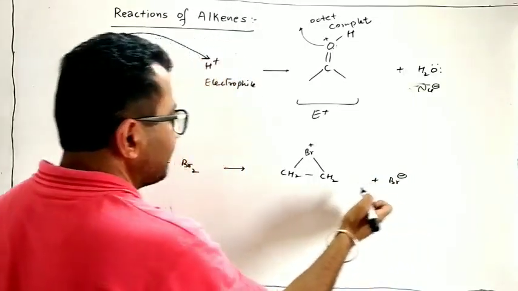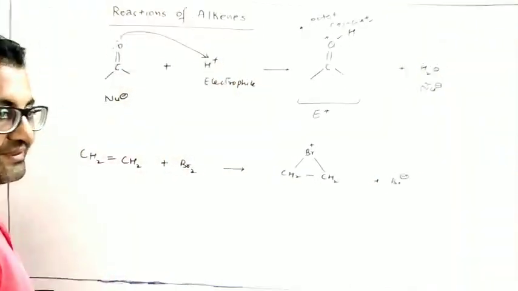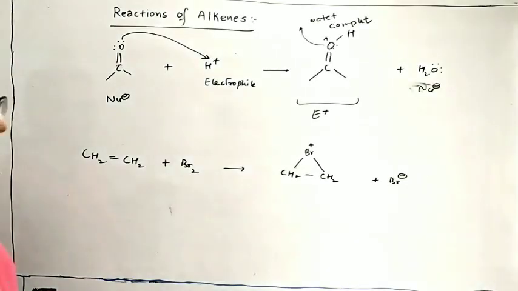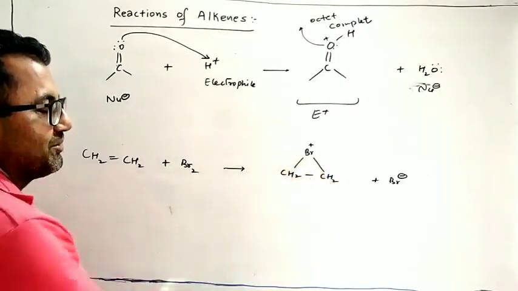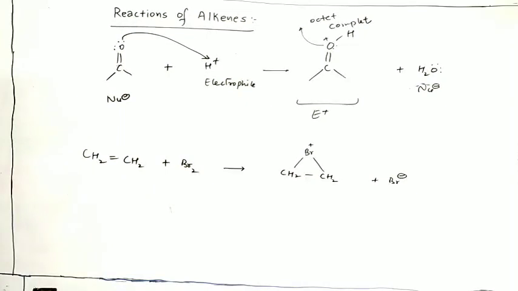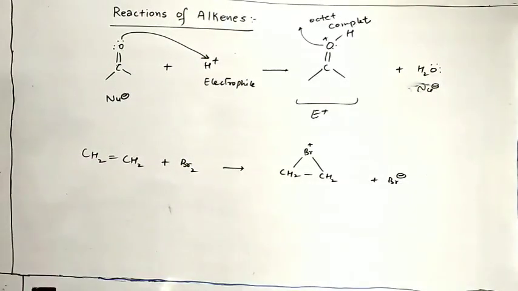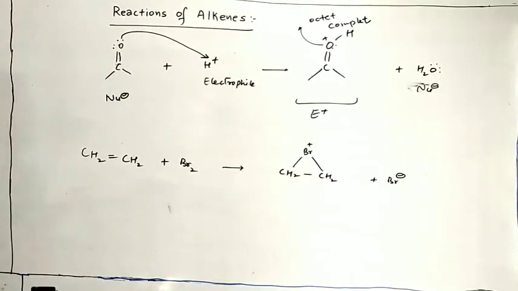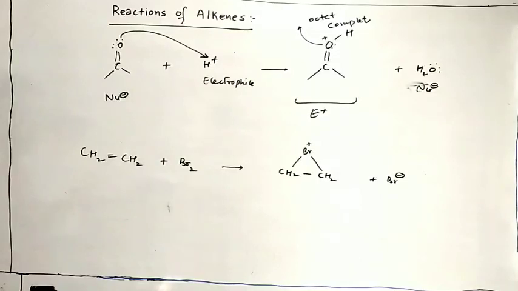Then Br negative is the nucleophile. This is electrophile. Now, which part is electrophile? This Br positive? No, Br positive is not electrophilic center. It is not an electron deficient center. Why is positive charge there? Because of its covalency. ब्रोमीन की जो वैलेंसी है वो 1 है. उसने बॉन्ड कितने बना लिए? 2.